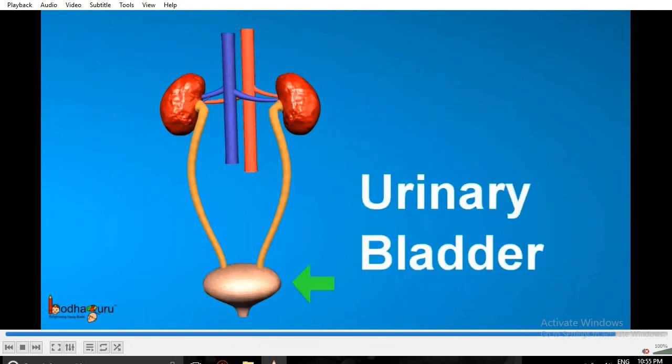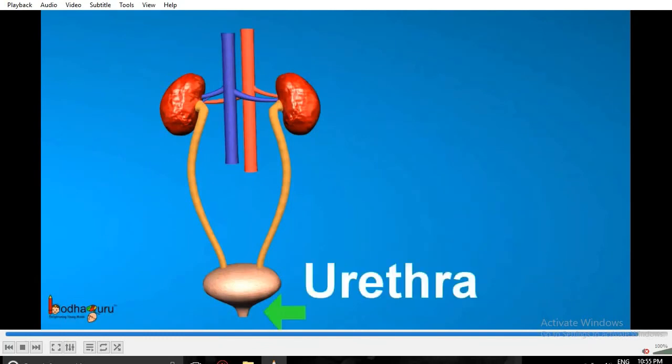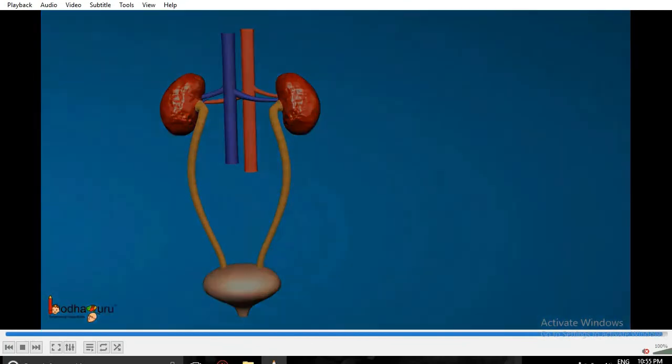Kidneys, ureters, urinary bladder and urethra. Draw this diagram in your notebook as well.